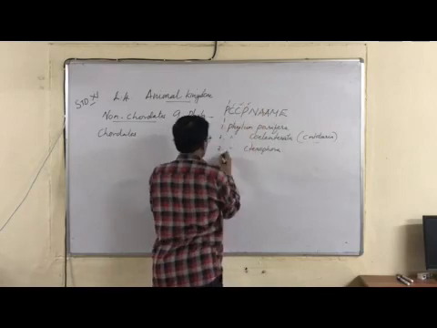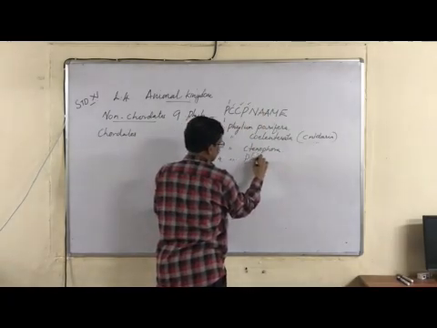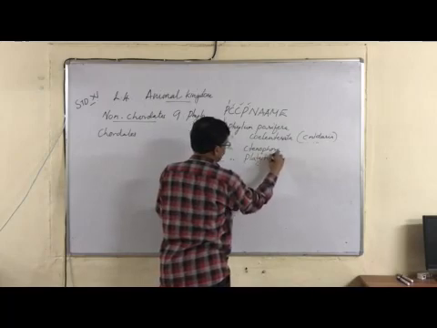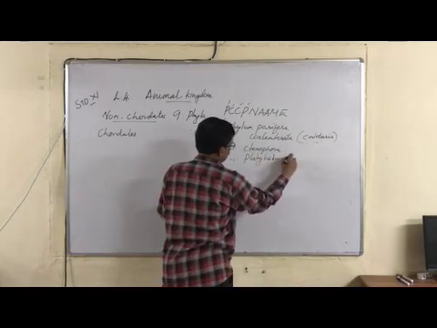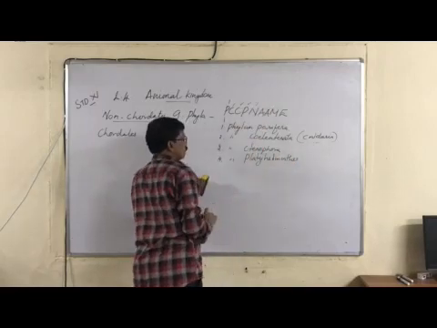Now P. The fourth one, Platyhelminthes, P-L-A-T-Y-H-E-L-M-I-N-T-H-E-S.